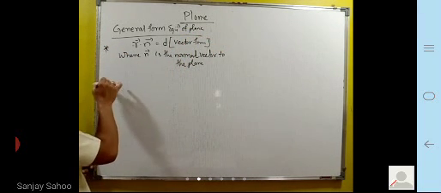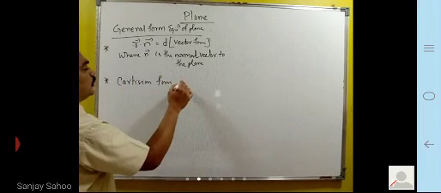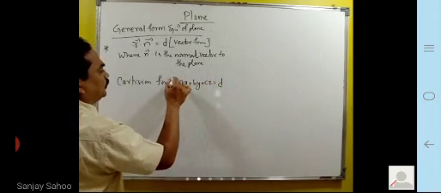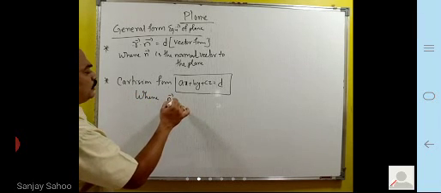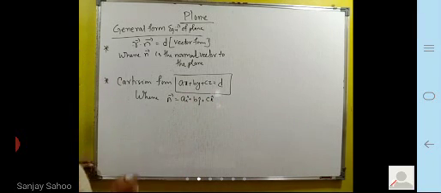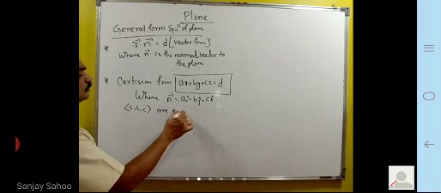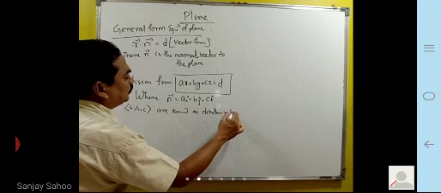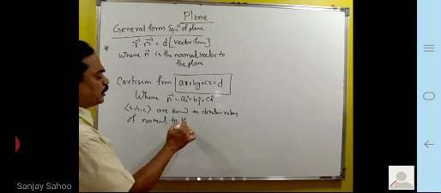And in Cartesian form it will be ax plus by plus cz is equal to d. This is in Cartesian form, where the n vector is a i cap, b j cap, c k cap. These a, b, c are known as direction ratios of the normal to the plane.